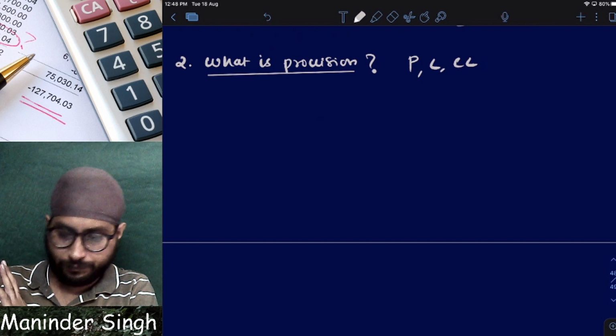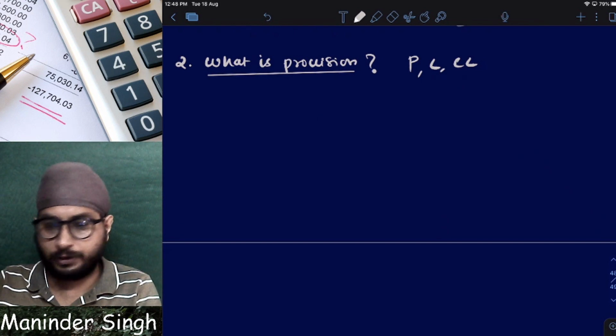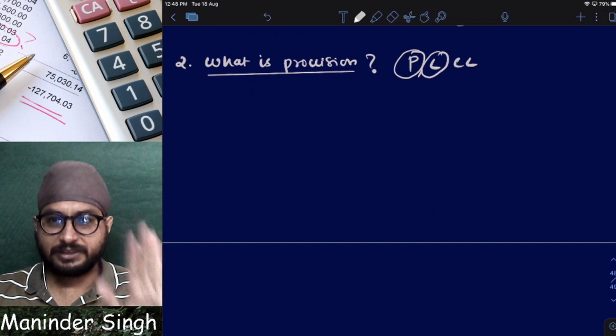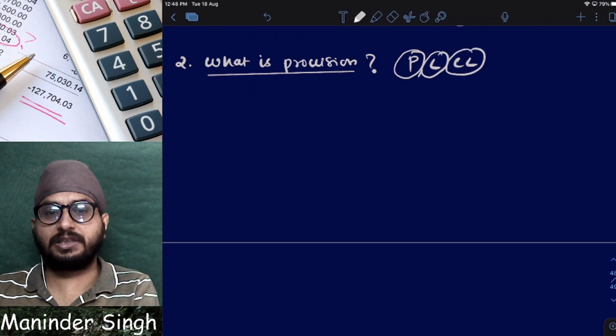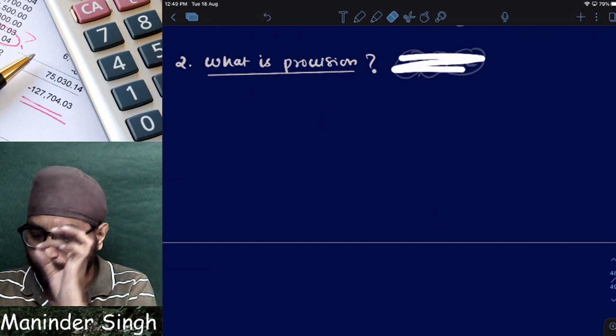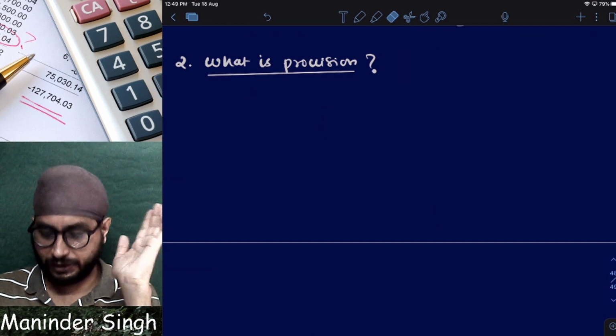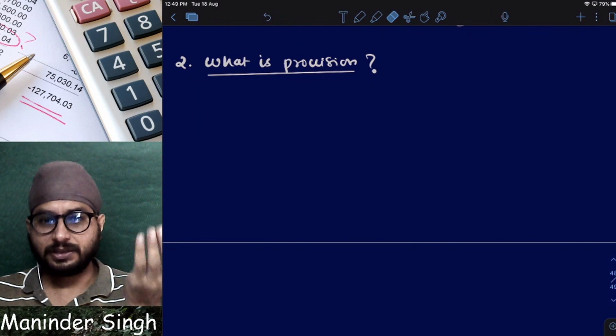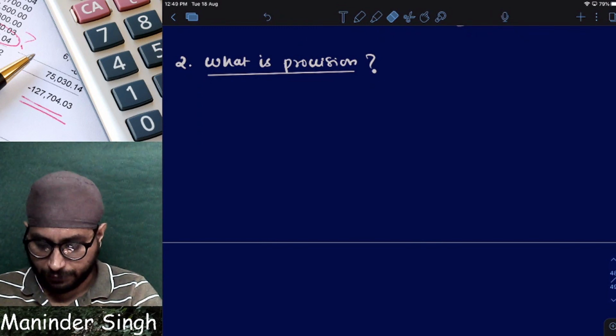Contingent asset, leave it; right now we are talking from the liabilities point of view. Students have no idea, because the problem is very confusing, so you have to be very careful.